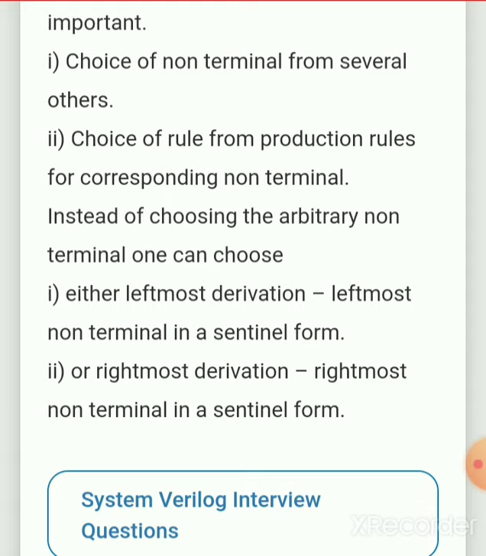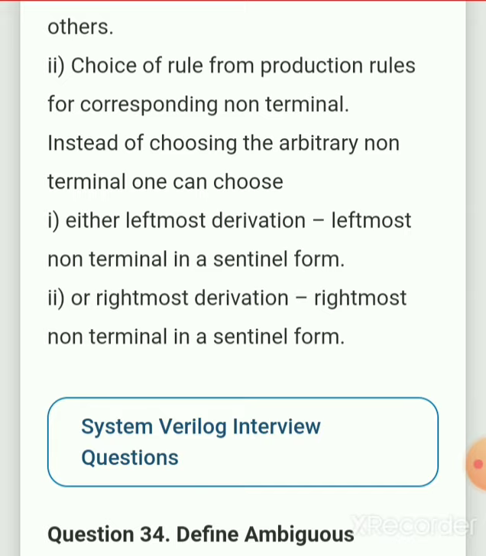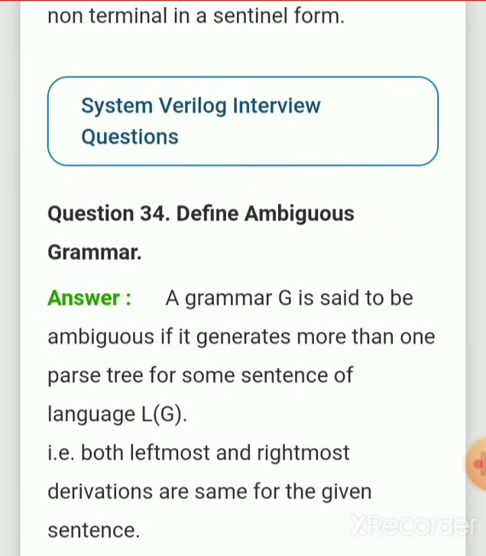Instead of choosing an arbitrary non-terminal, one can choose either leftmost derivation, the leftmost non-terminal in a sentential form, or rightmost derivation, the rightmost non-terminal in a sentential form.